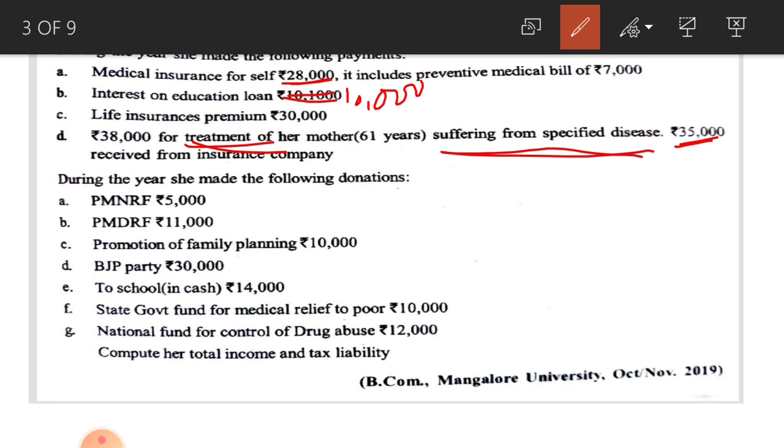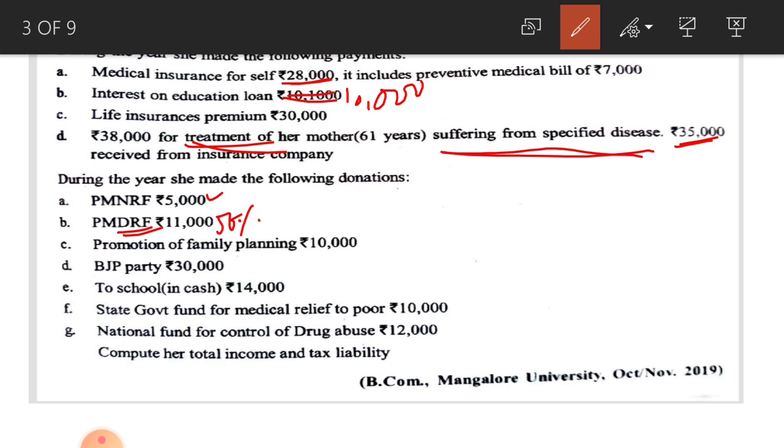Next, during the year she made the following donations. First one, Prime Minister's National Relief Fund 5,000 rupees. This comes under 80G, without limit donation, 100% can be deductible. Next one, Prime Minister's Drought Relief Fund. This one is without limit donation, but only 50% can be claimed for deduction. Remember this one, only 50% is deductible, that means 5,500 can be claimed for deduction under section 80G.